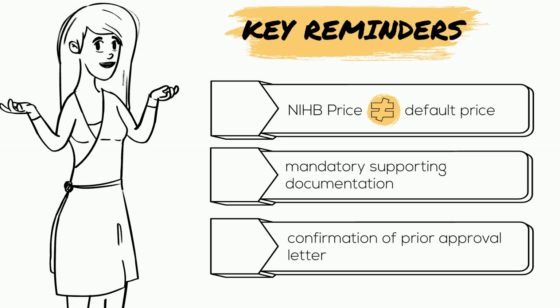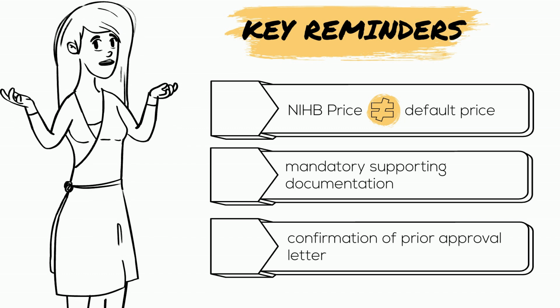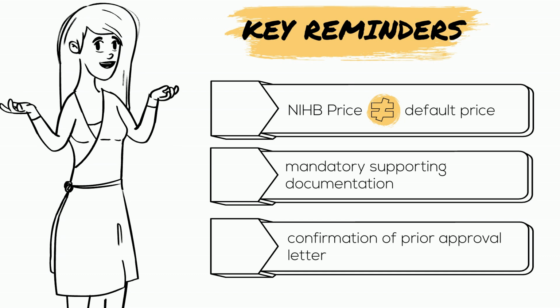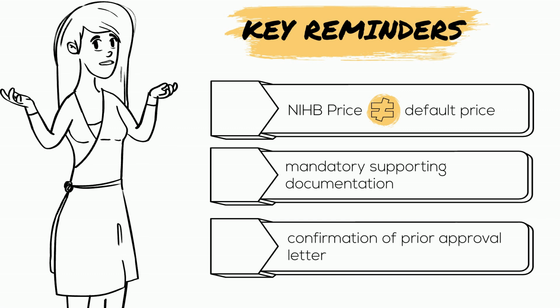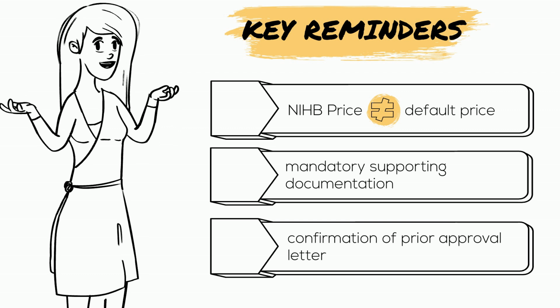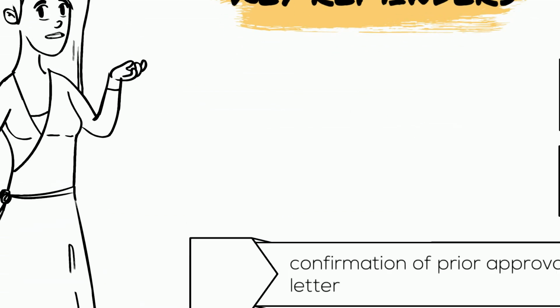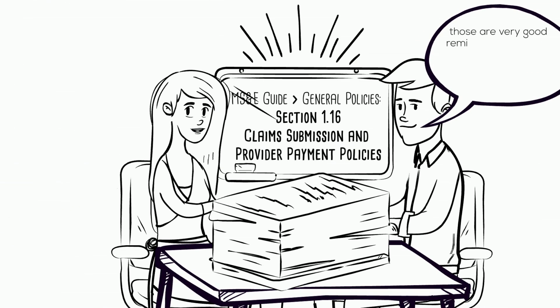And finally, when submitting a prior approval request, the confirmation letter will specify the maximum amount you may submit for payment. However, you must always calculate your ECA using the item's reimbursement model and keep relevant pricing documentation on file, regardless of the value on the letter. Those are very good reminders to keep in mind.